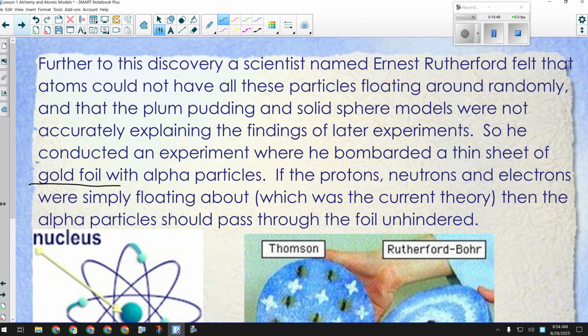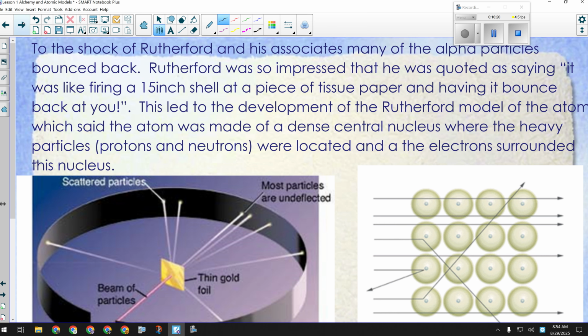And what he was going to do is he was basically going to take an X-ray machine and fire what we call alpha particles at this piece of gold foil. Now, what he thought would happen, because atoms are mostly empty space, is that the X-rays would go right through. Because there would be so much empty space between the atoms, he would be able to get an exposure on the far side of the foil. So his experiment looked like this.